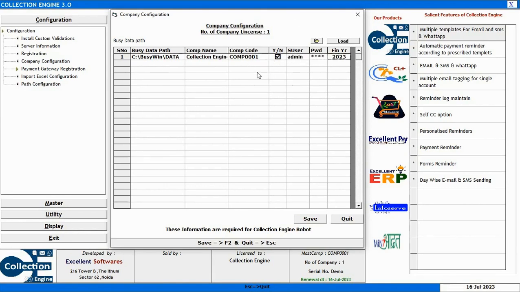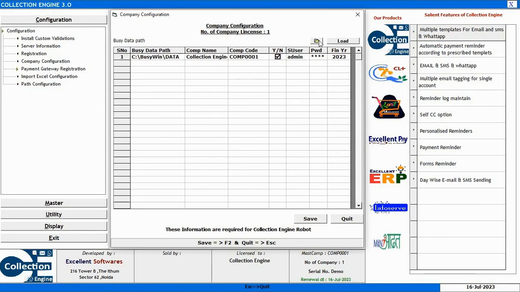Here you can configure various companies in which you want to use the Collection Engine. You can use a maximum of 5 companies including the master company. So at the top you can specify the Busy data path and click the load button. All the companies of Busy that have been created at this path will be loaded. Next, enable the yes no option, then specify the super username, password and the financial year.